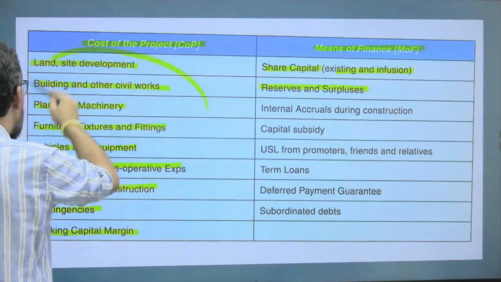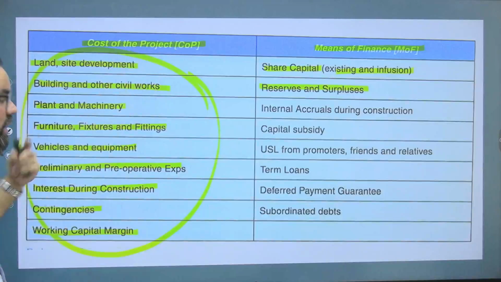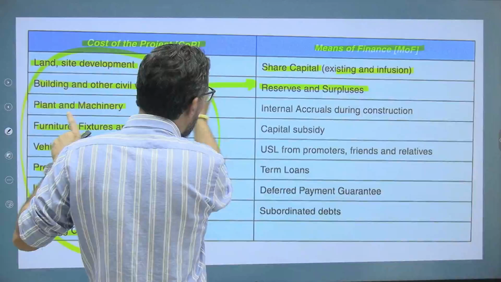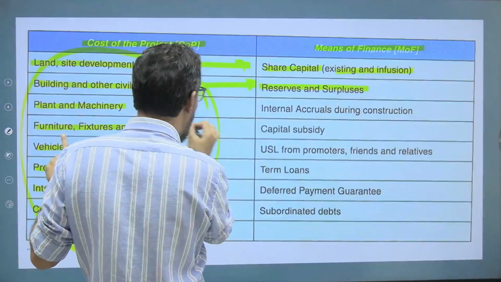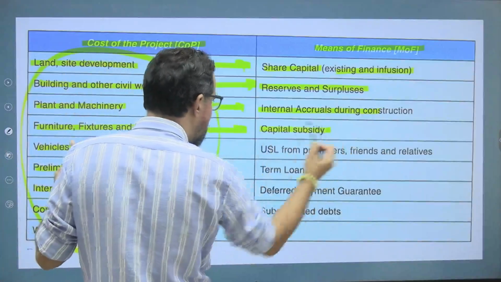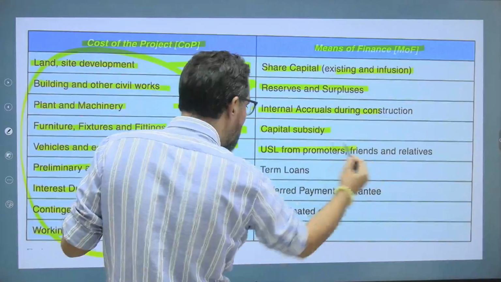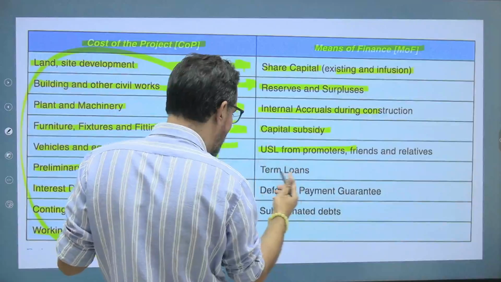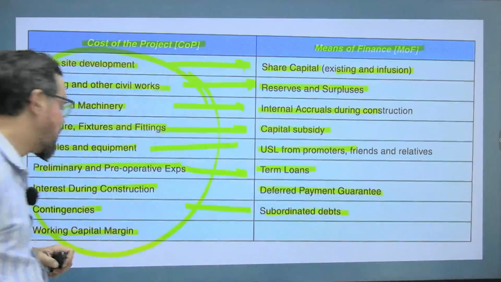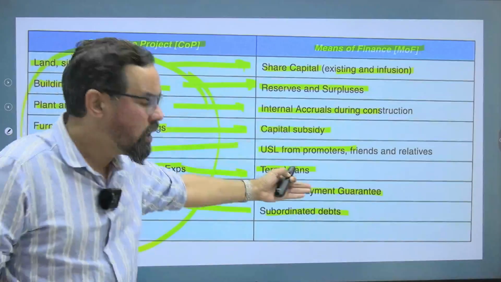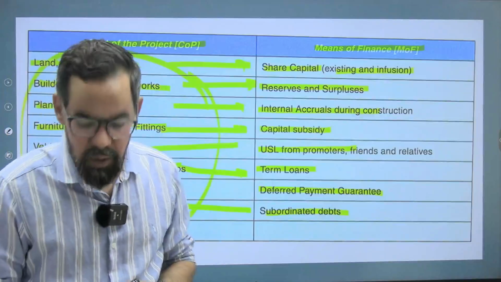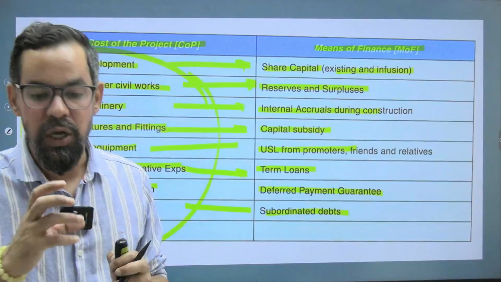These are the kind of cost of the project, the basic requirements of a project, and these requirements can be met with these particular tools: reserves and surplus, internal accruals during the construction, capital subsidy, unsecured loans from the promoters, friends or relatives, term loans, deferred payment guarantee and subordinated debt. So these are the sources from where companies usually fulfill their requirements.